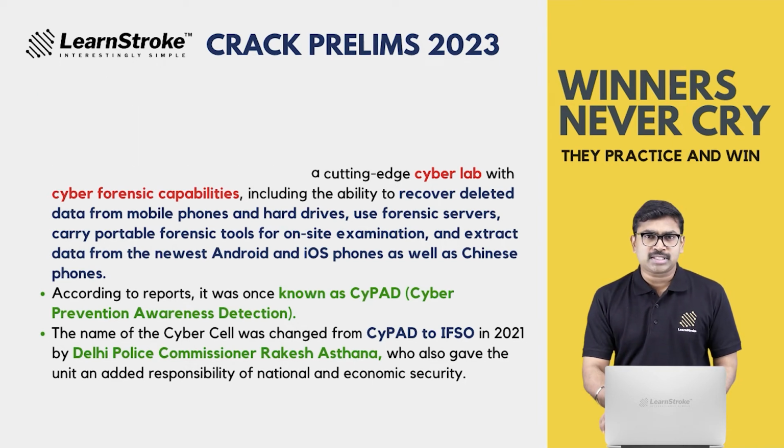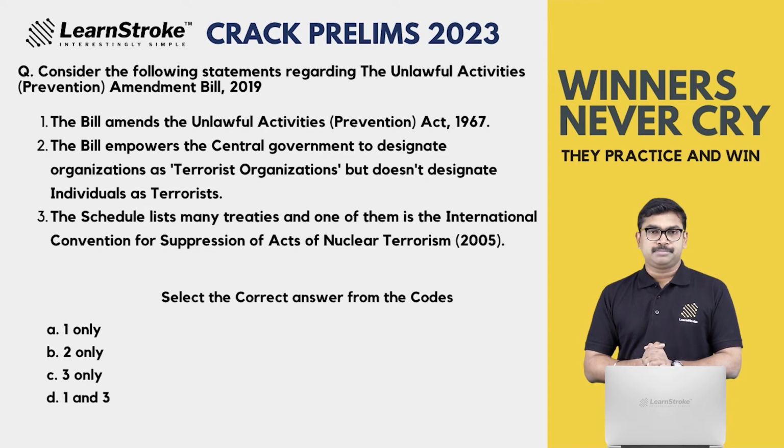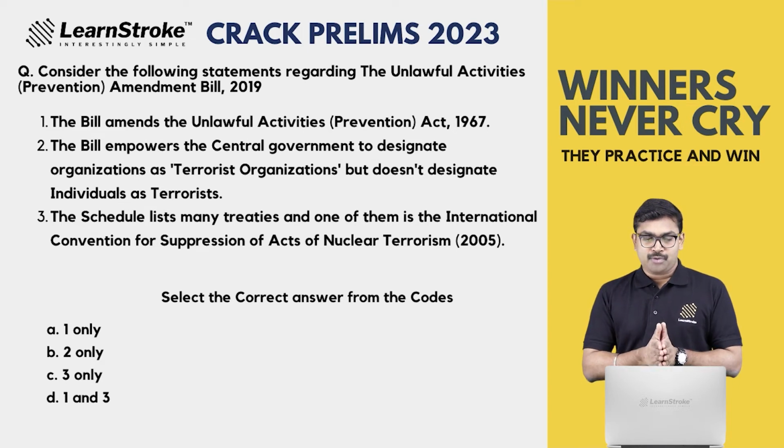Let's move on to the next question and the last question of Crack Prelims 2023. Fifth question. Consider the following statements regarding the Unlawful Activities Amendment Bill, the UAPA Amendment Bill 2019. First, the bill amends the Unlawful Activities Prevention Act 1967.